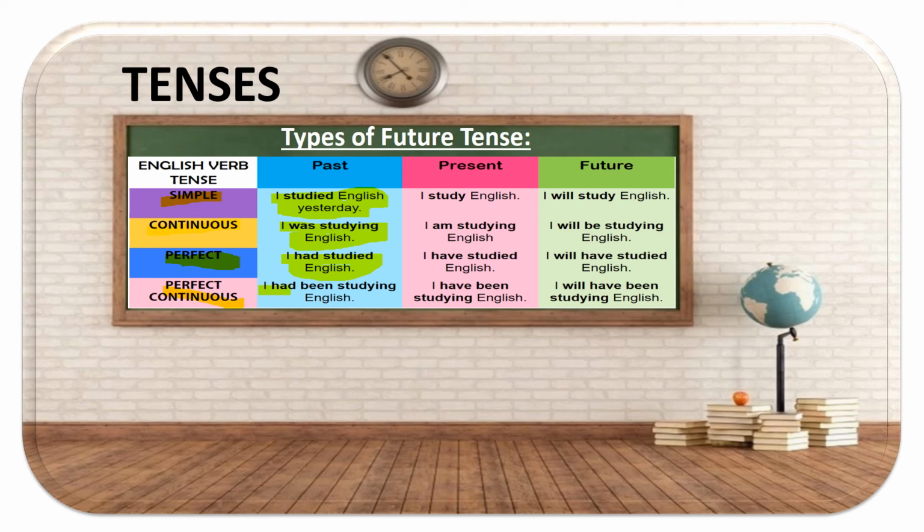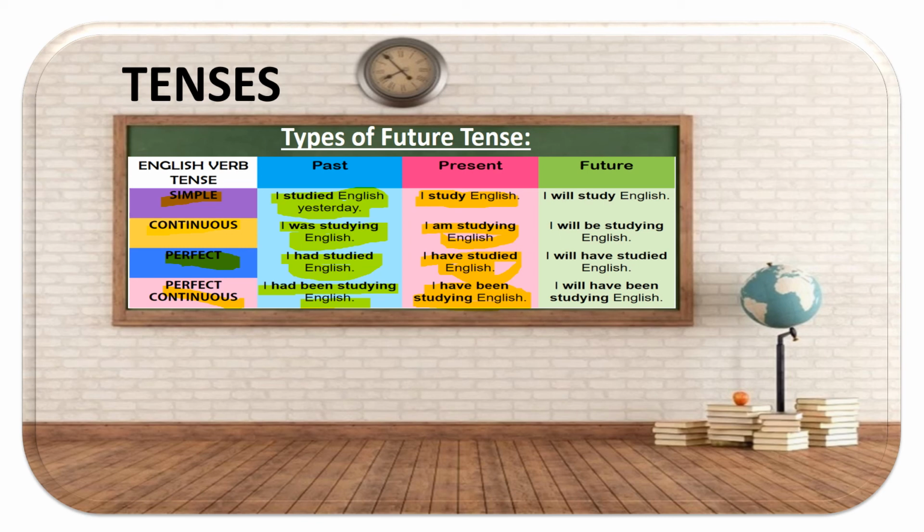Had is showing you past. Been studying English is showing you perfect continuous. Studying, ing, showing you the continuity of the tense. Likewise, in present, I say I study English. Right now, I study. I am studying English. That means the action is not yet completed. I am still doing it. I have studied English means though I have done it right now, the action has been completed by me. I have been studying English. Okay. So it's perfect also and it is ing. So it is also continuous.